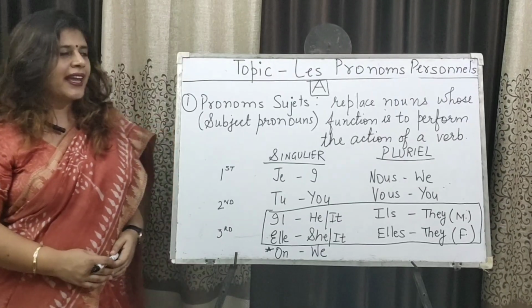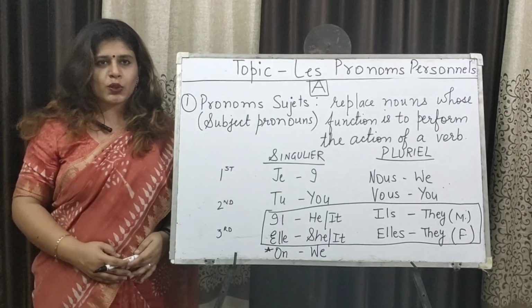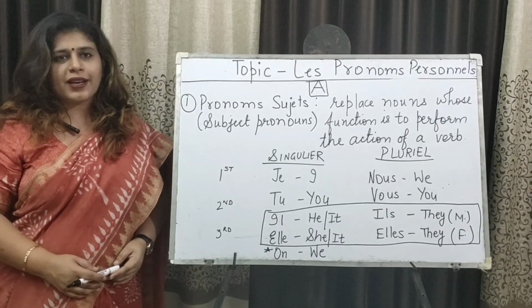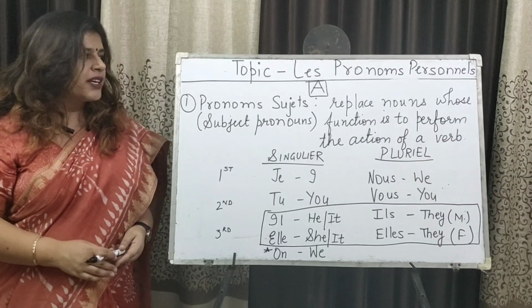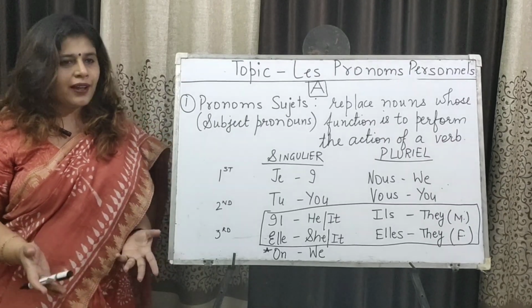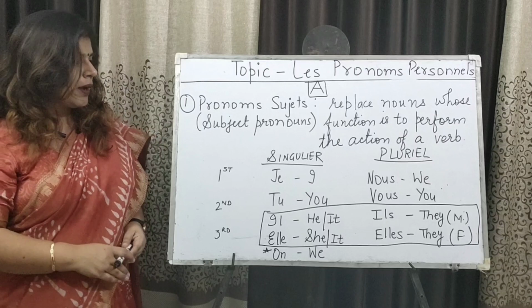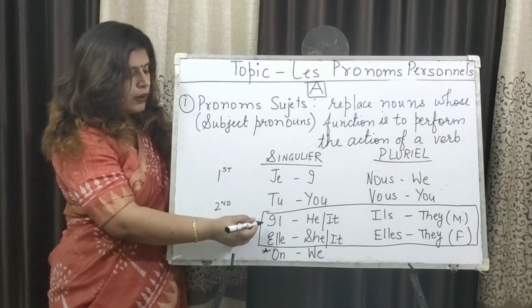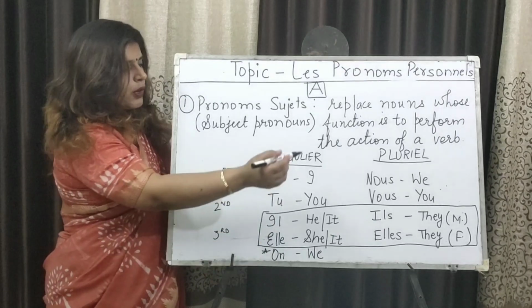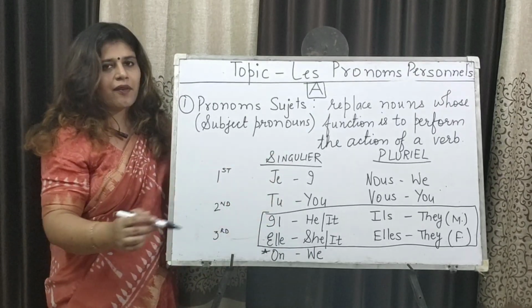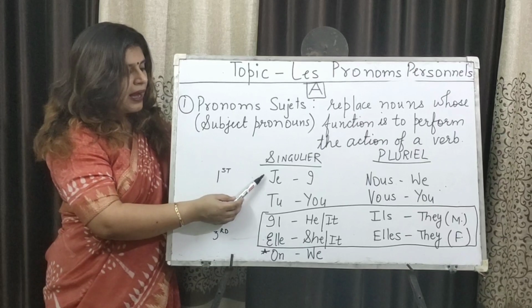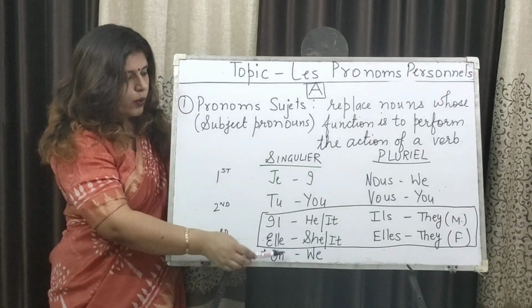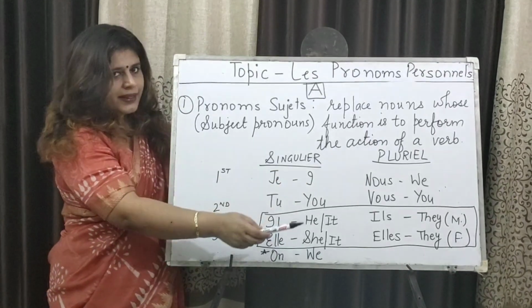So we'll start the A category of pronouns with pronom sujet. Pronom sujet in English are subject pronouns. Their function is to perform the role of a verb, the action of a verb. In French we have je, tu, il, elle, on, nous, vous, ils, elles with s. Now they mean I, you, he, she, one, we, you and they.